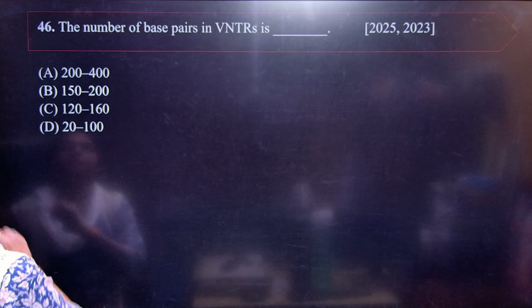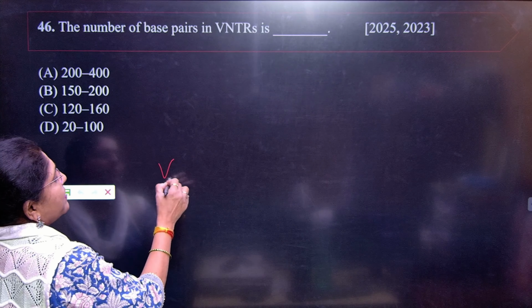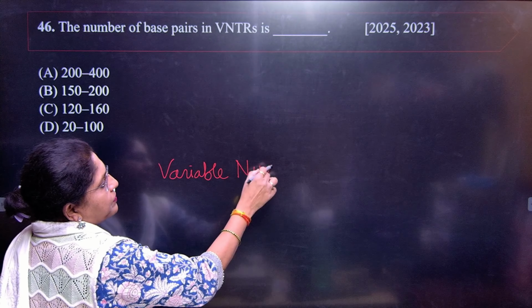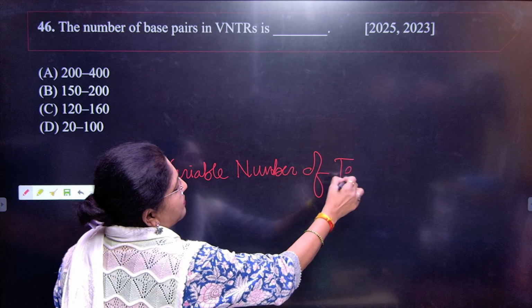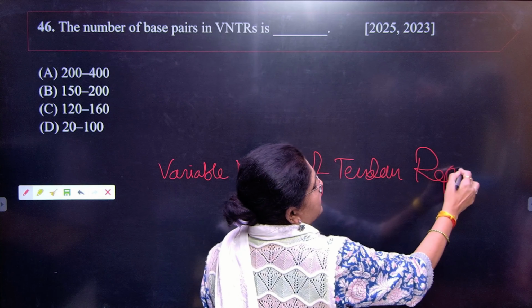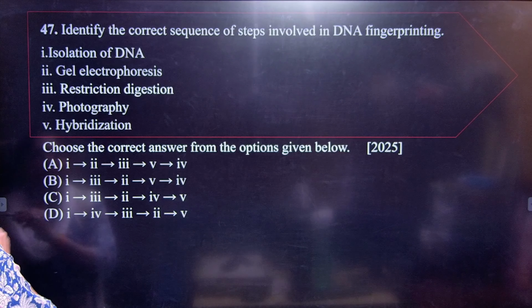Next, what does VNTR mean? Variable number of tandem repeats. Okay, variable number of tandem repeats. Got it? So this is a very unique sequence in our DNA. It is giving you the ideal size, that is 20 to 100 base pairs, right? So please remember the answer D.